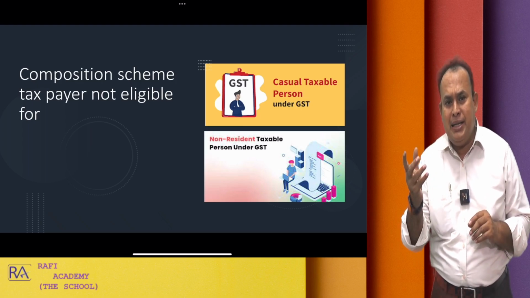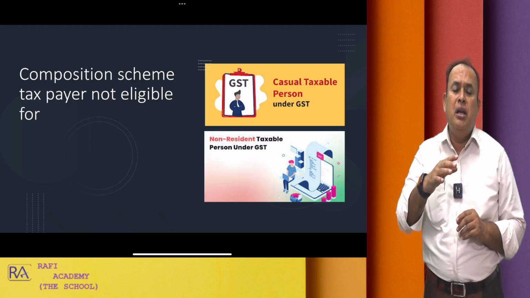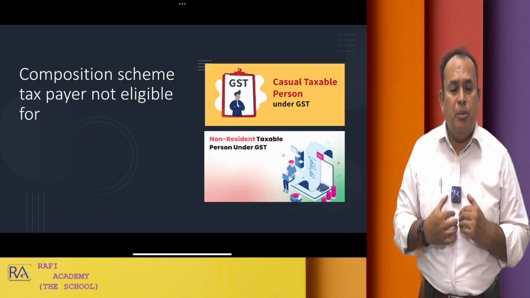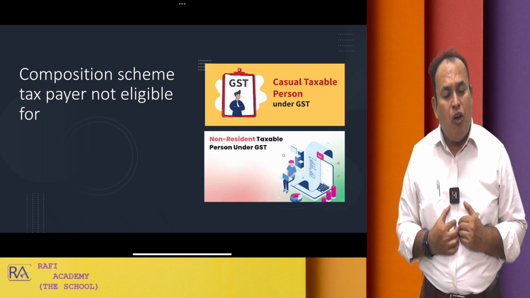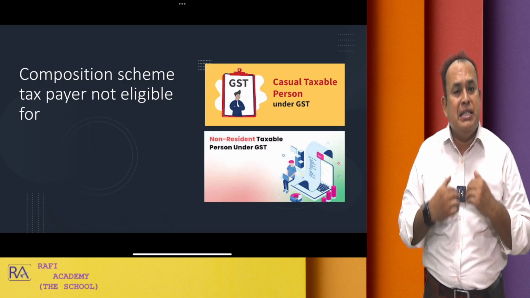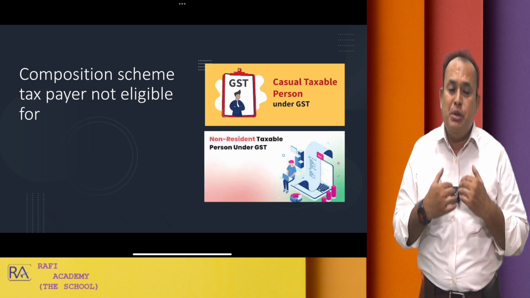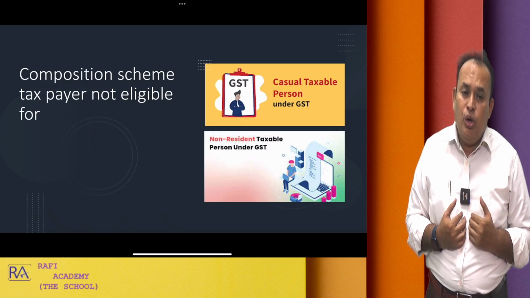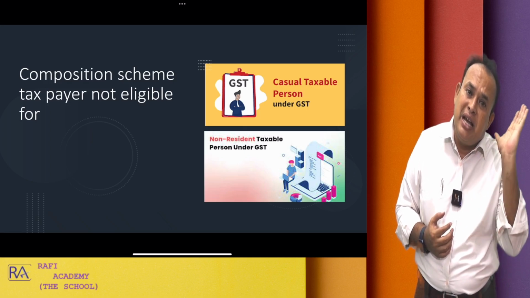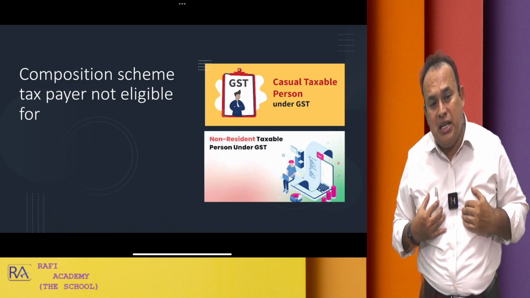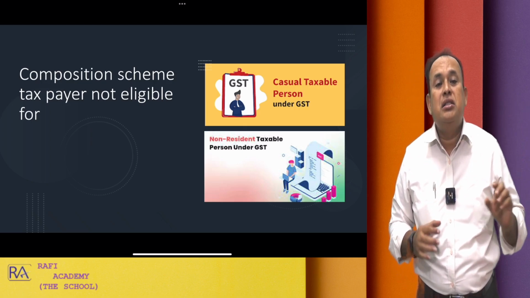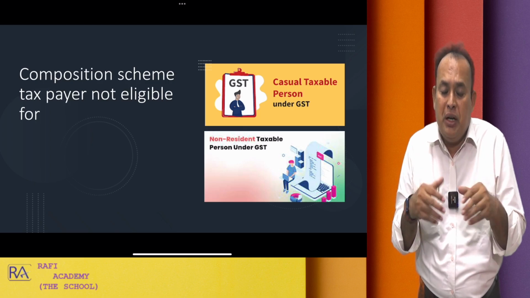I will elaborate subsequently. For the time being, a casual taxable person is none other than a person belonging to Tamil Nadu, where he has his place of business and residential address in Tamil Nadu. This fellow goes to the state of Kerala, where he has no place of business, but he wants to carry on the business in the state of Kerala temporarily, for the time being.